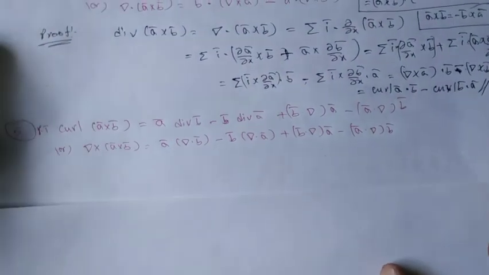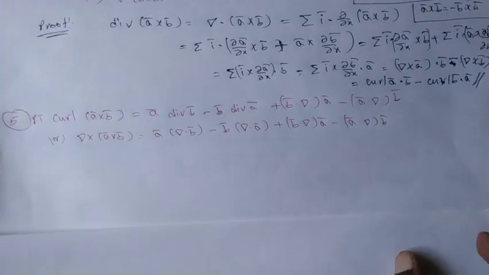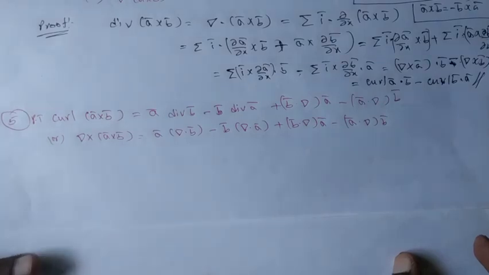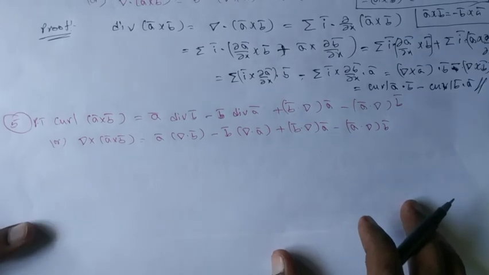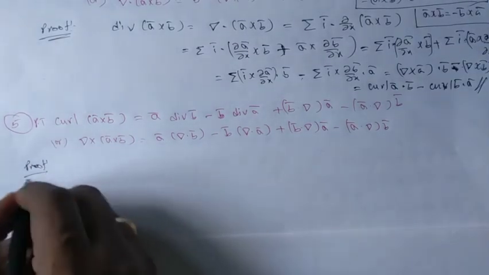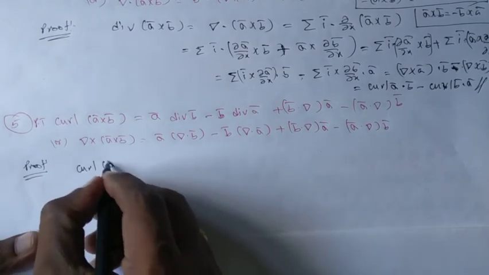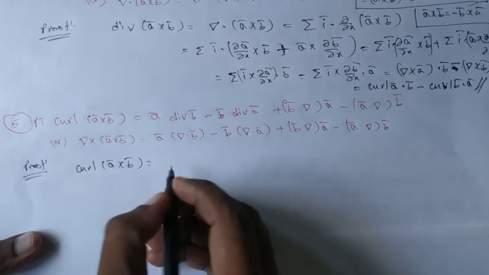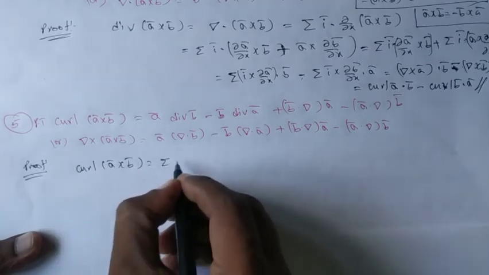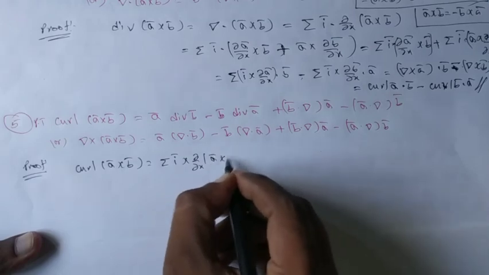Coming to the fifth identity. We need to show here curl of A bar cross B bar equals A bar into div B bar minus B bar into div A bar and something like this. The statement is very easy to show. The only logic is we have to know these sigma notation of the operators. So it is sigma I bar cross dou by dou x of A bar cross B bar.